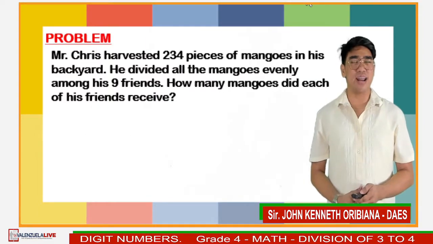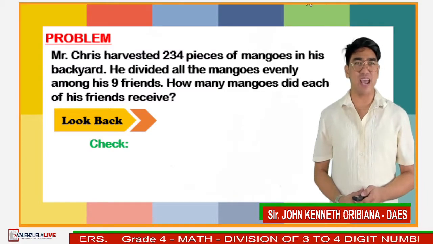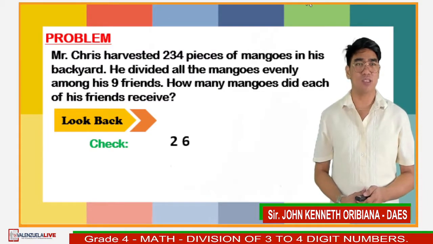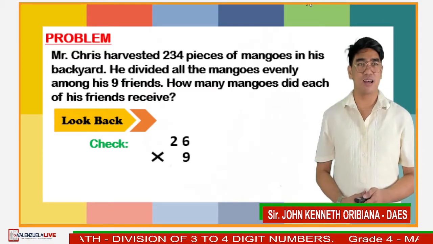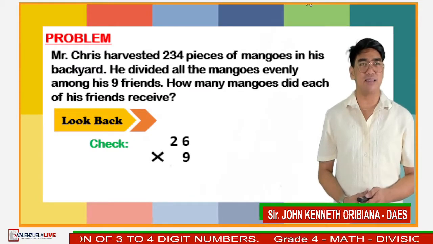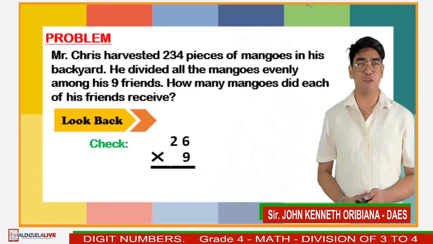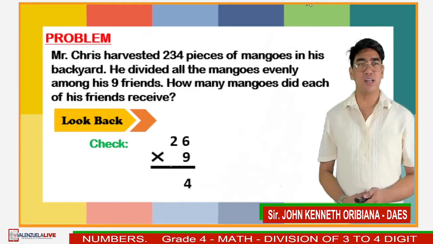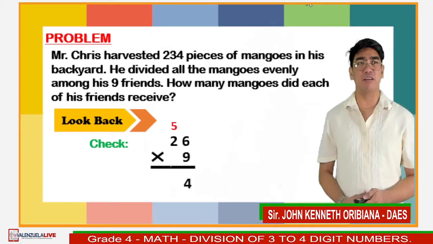And for our next step, we have to look back by checking our answer. 26 times 9. Let us multiply first 6 and 9. And the answer is 54. Write 4 under 9 and carry 5.